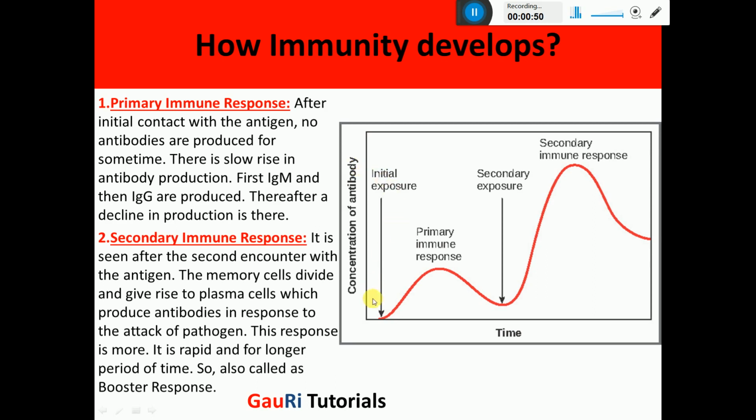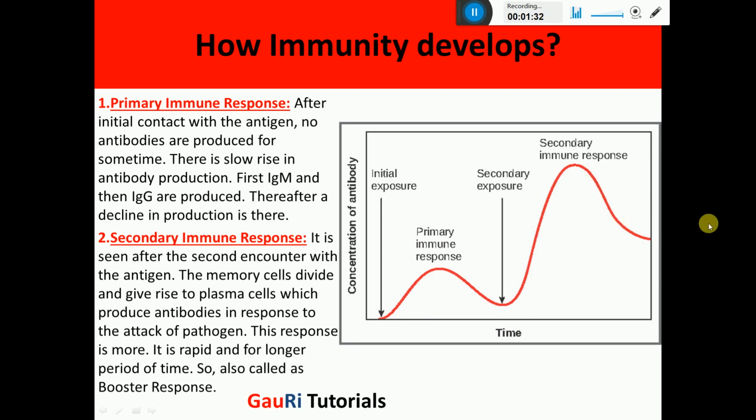So when the first dose is given, this is the initial exposure, there is no net production of antibody, but slowly there is production of antibodies. The first ones to be produced are immunoglobulin mu and immunoglobulin gamma, and then there is a decline in their production. Now when there is a second encounter with the antigen, or you can say when a booster dose is given, the memory cells of these B cells are still present. They again form plasma cells and they again produce antibodies. Now this response is much higher as compared to the first response. So it is called a booster response.